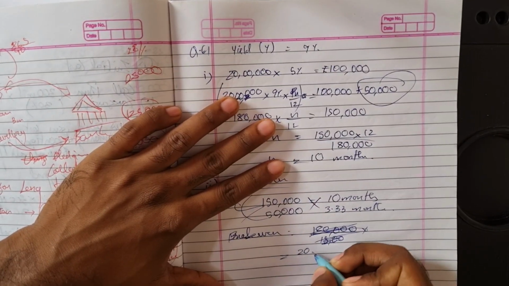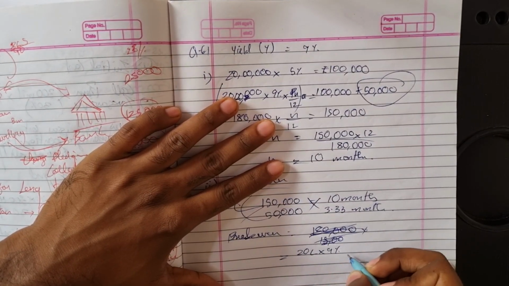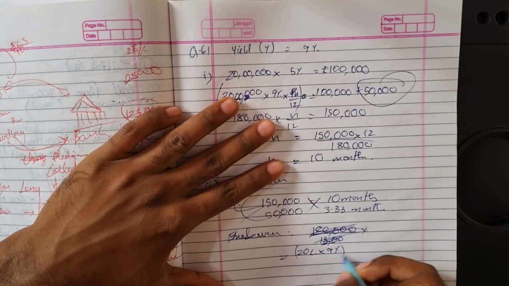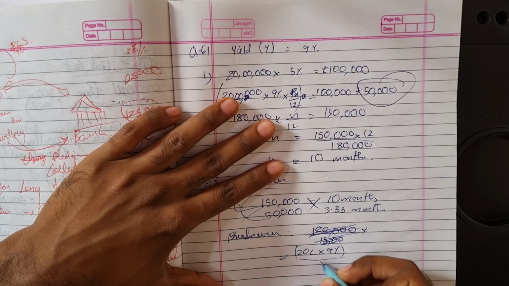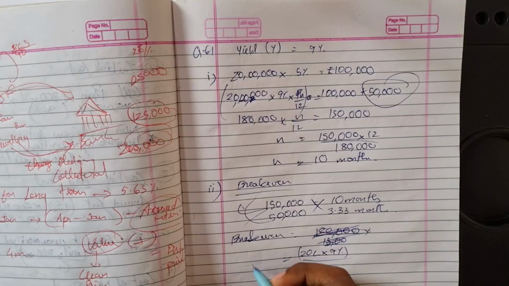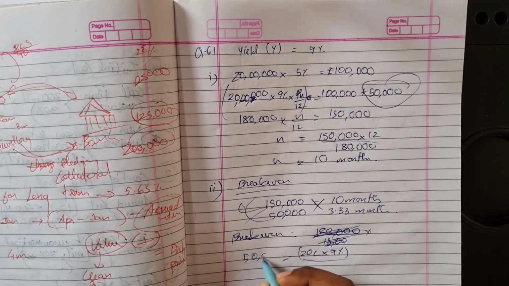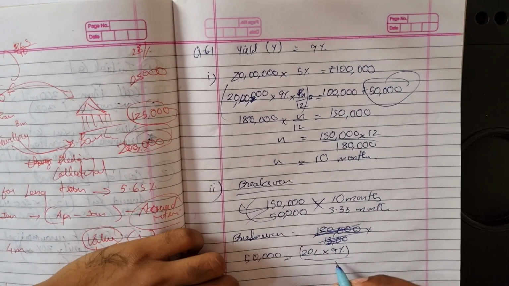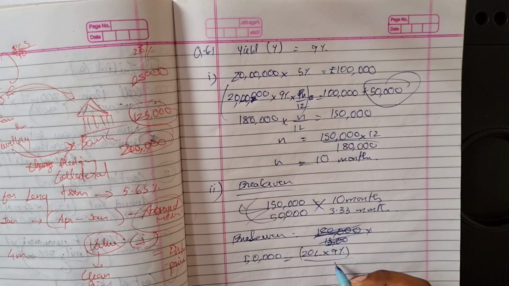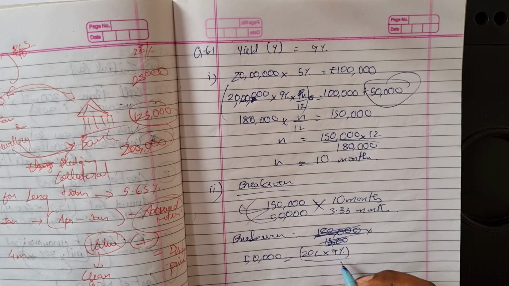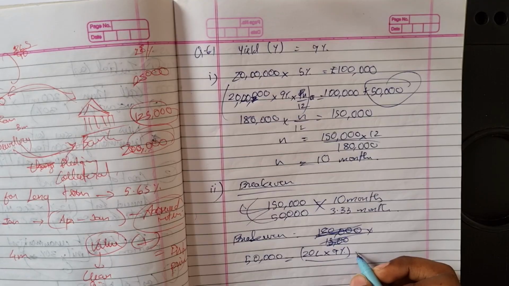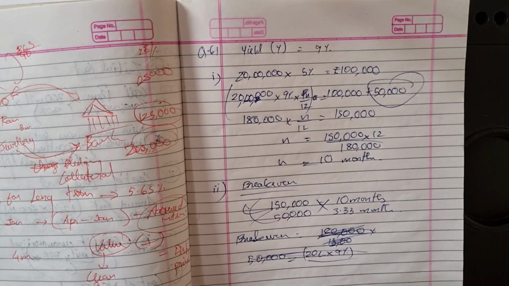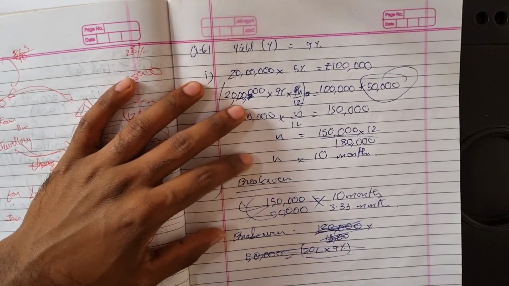We'll show it as 20 lakhs into 9% divided by... here we'll do this one, which is logical for me.